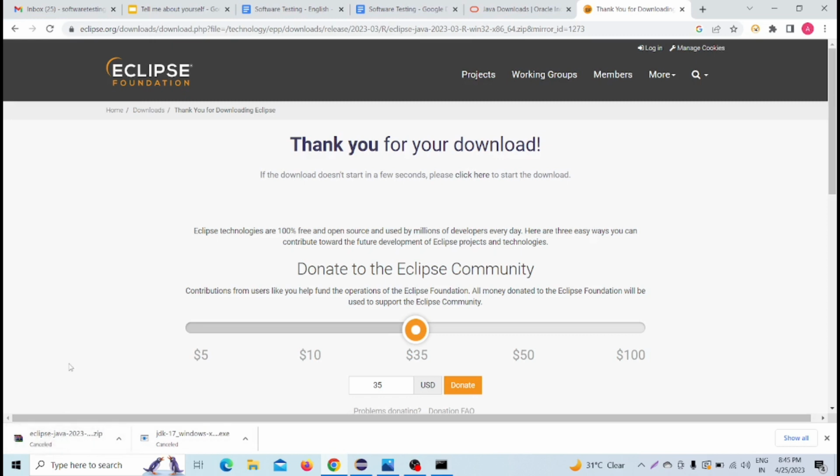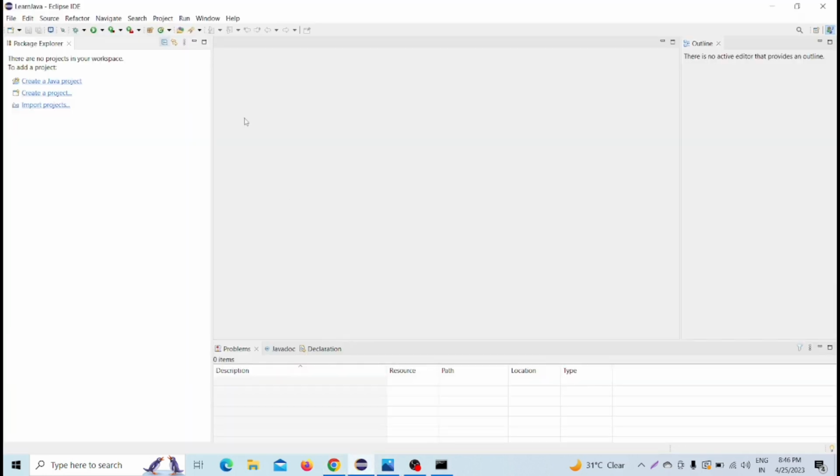After that, you will see an installer file, a .exe file. You have to double click on that and simply install it. It will take some time to install. Whenever it is installed, you have to open Eclipse. The first time you open Eclipse, you can see this kind of page. This is the Eclipse editor page.